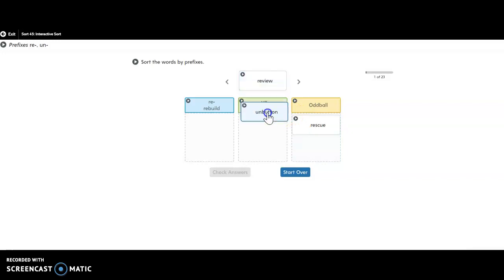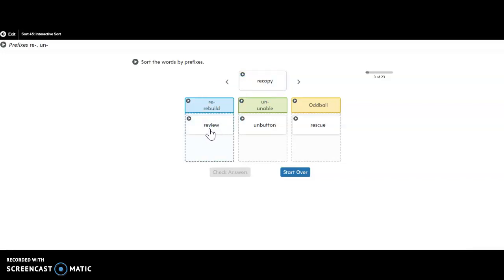Unbutton. Unbutton means you're not buttoning. You're doing the opposite of buttoning. You're taking out the buttons. Review. Now this is a base word, view. I think so, it belongs here.